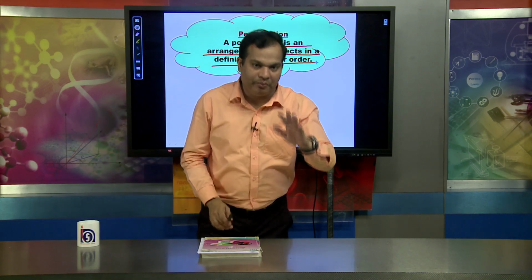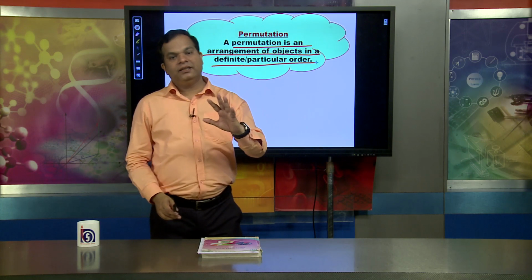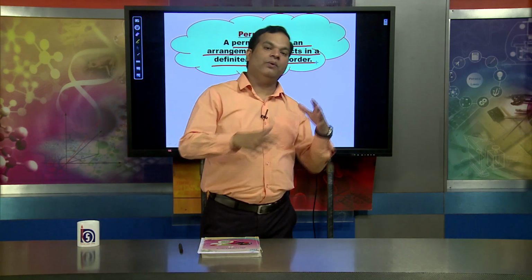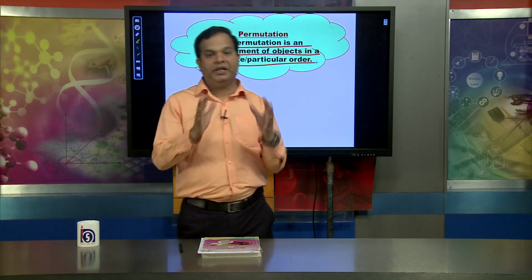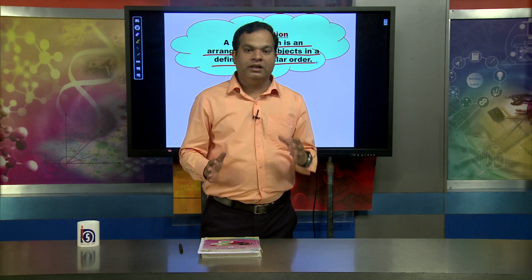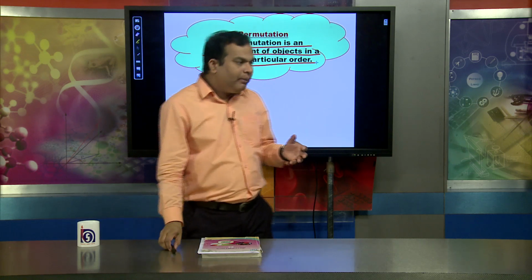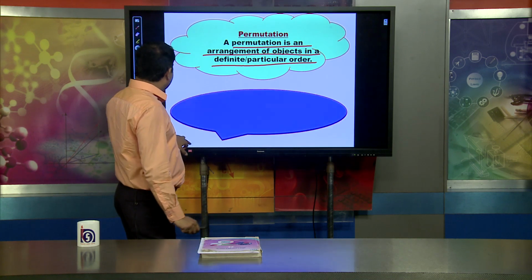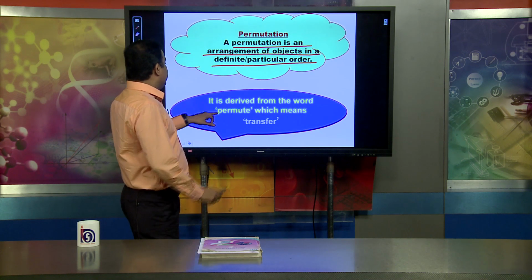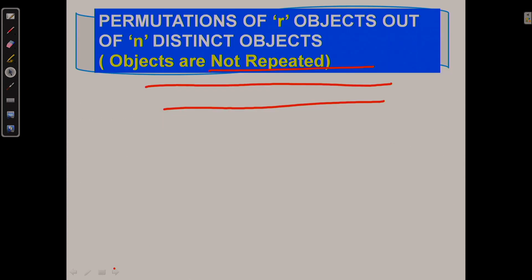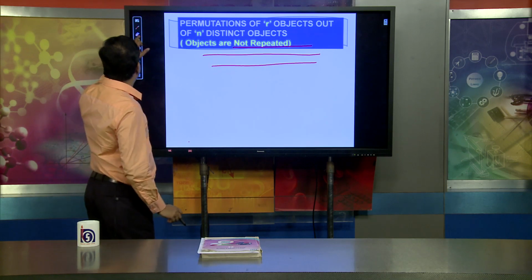When talking about permutation, the idea is that we use it when we have to arrange objects in a defined order. Then we can say it is permutation. The word permutation comes from the Latin word permute, which means transfer. That is an important thing.